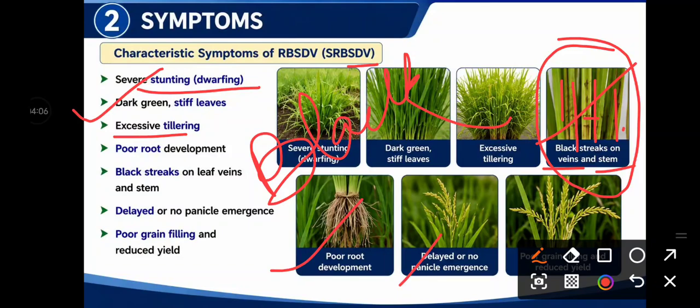So these are the symptoms for both RBSDV as well as SRBSDV. Similar symptoms are there. The major difference lies in the vectors. So we will discuss it in the next slide.